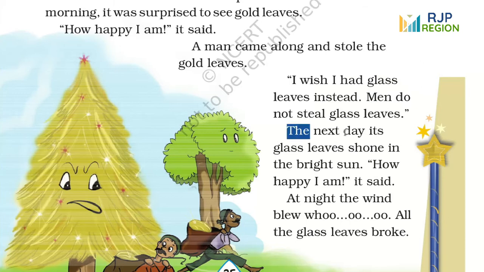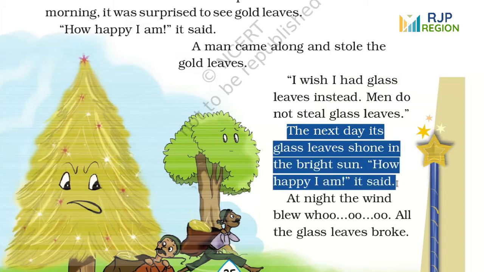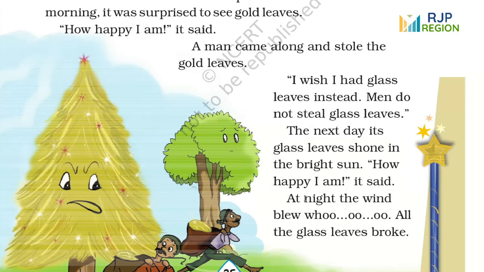The next day, its glass leaves shone in the bright sun. How happy I am, it said. So children, its third wish was to have glass leaves, and this wish was also fulfilled by the magic tricks. The glass leaves were shining in the bright sun, so the fir tree was very happy to have the glass leaves. At night, the wind blew.